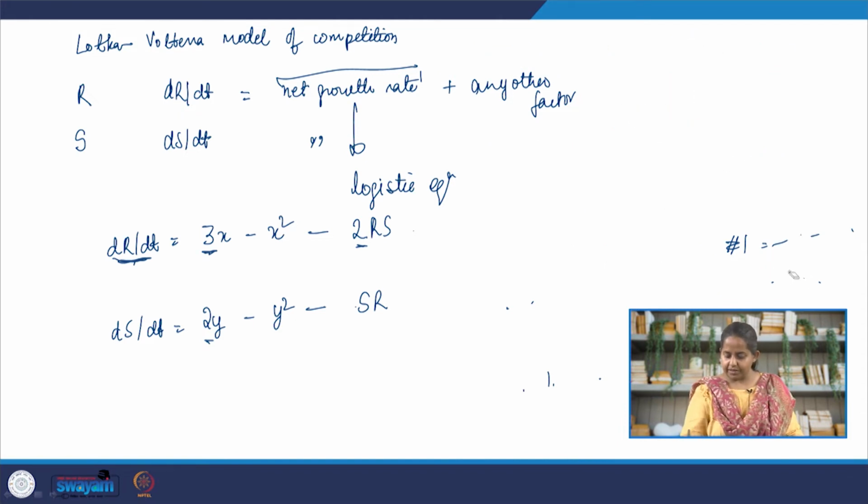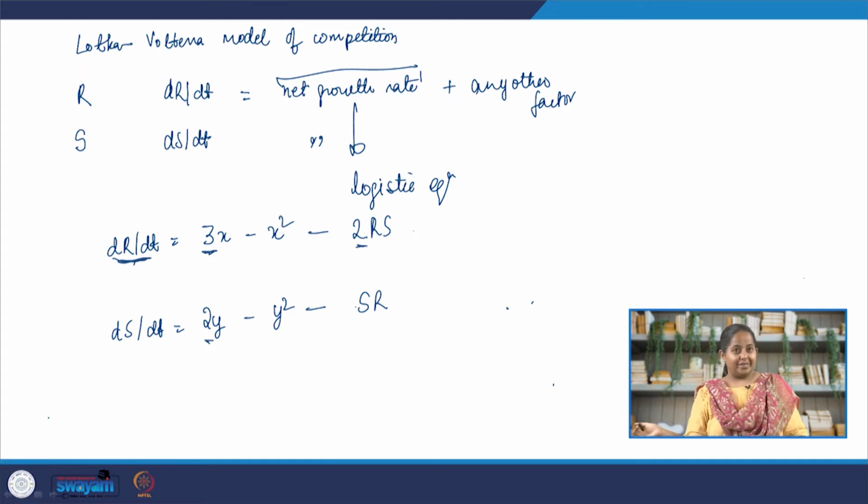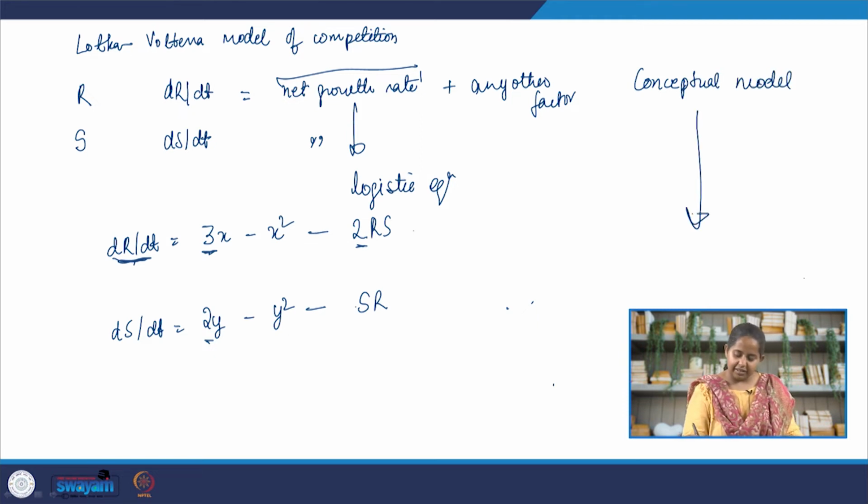And the take home message that I want you to remember from this particular slide is that, if you remember the introductory lectures, first we make the conceptual model and then we write the mathematical equation or expression.